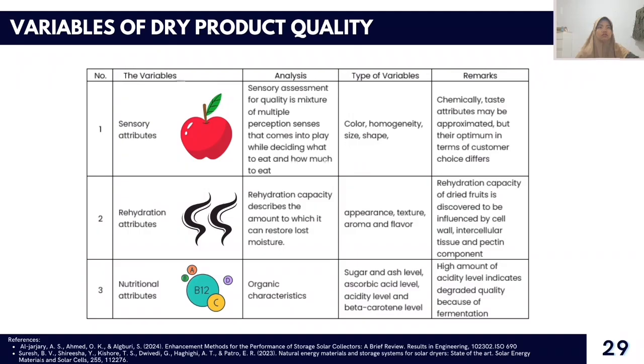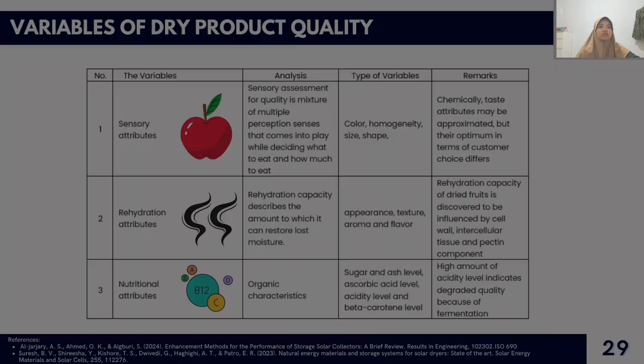Third, nutritional attributes. The analysis is the organic characteristics. Type of variables: sugar and ash level, ascorbic acid or vitamin C level, acidity level, and beta-carotene level. Remarks: a high amount of acidity level indicates degraded quality because of fermentation.